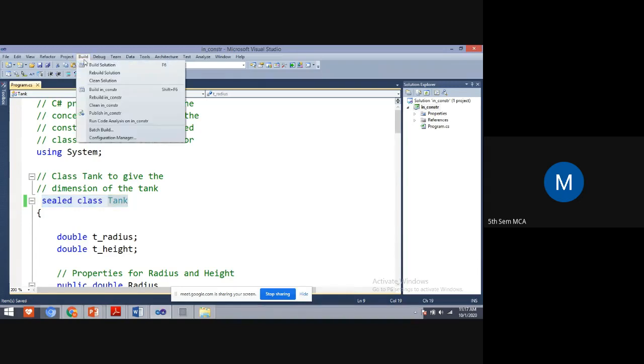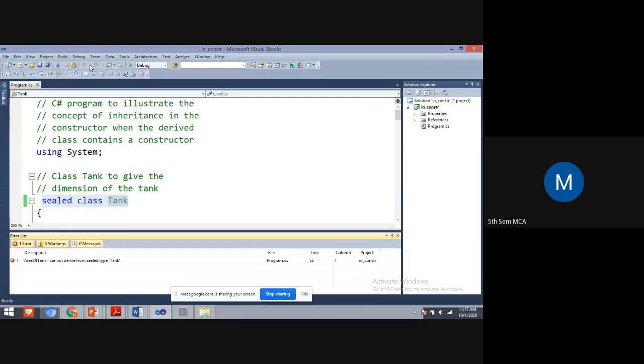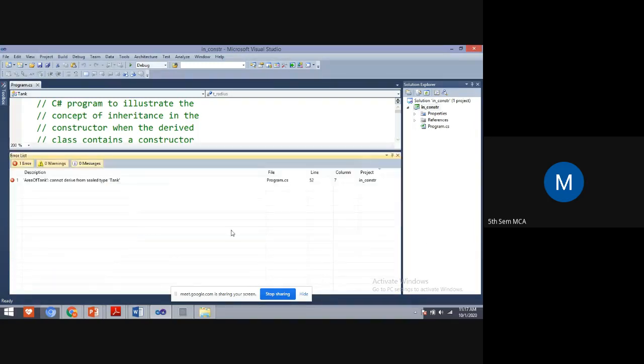Build your program. Compile your program. When you compile your program, only then you will get an error. Yes, students, can you see the error? Please zoom your mobile screen and you can see AreaOfTank. AreaOfTank is a derived class. Cannot derive from sealed type Tank, because this Tank is a sealed type.